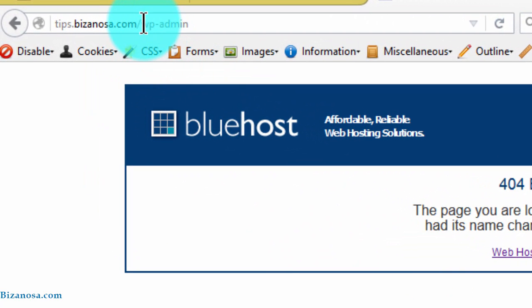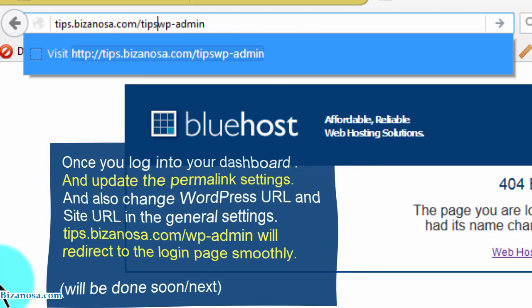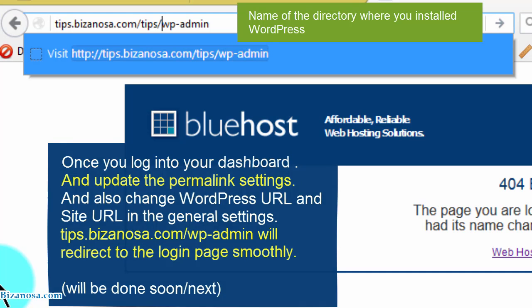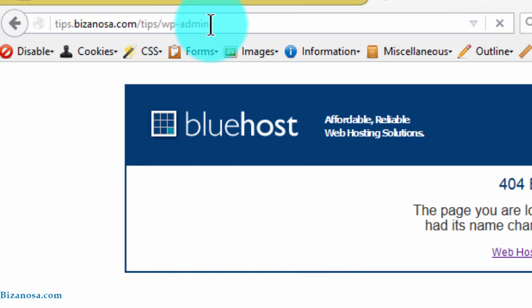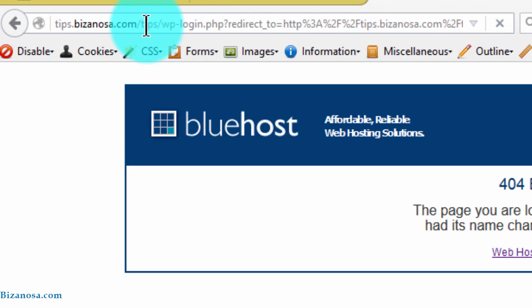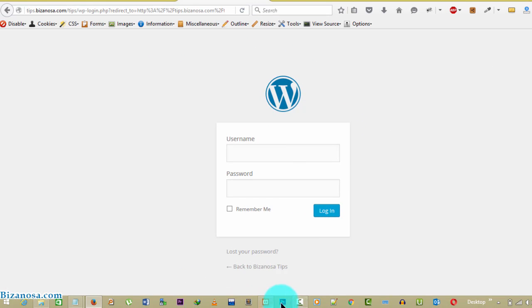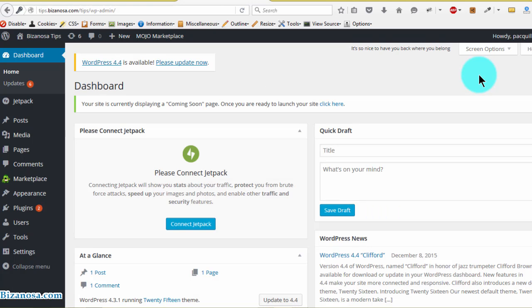So what you'll do is, if you want to go to your dashboard, you'll have to add tips/wp-admin. This is where the files for the website are. So you will log in with your credentials, and with that, I will see you in the next video.